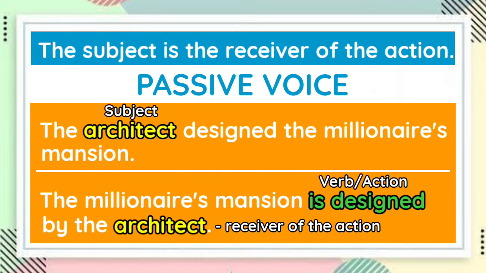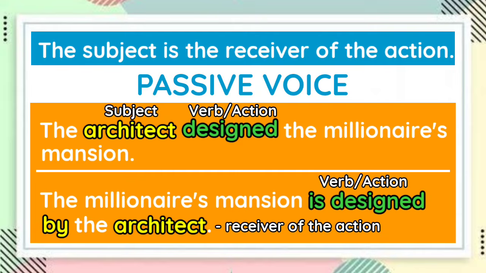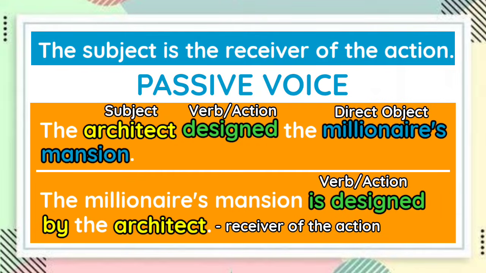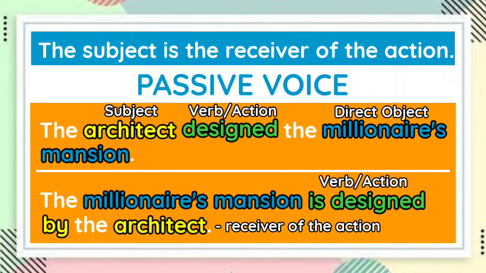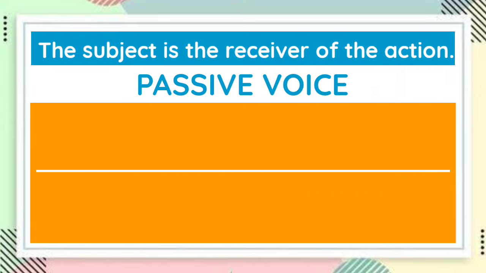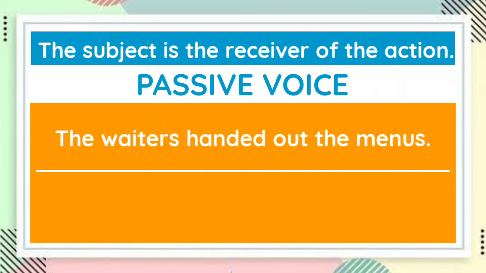And take note that it is introduced by the preposition by, while the words after the verb in the sentence in the active voice, or the direct object, which is the millionaire's mansion, is now the focus of the sentence in the passive voice. Let's have the other previously given example.